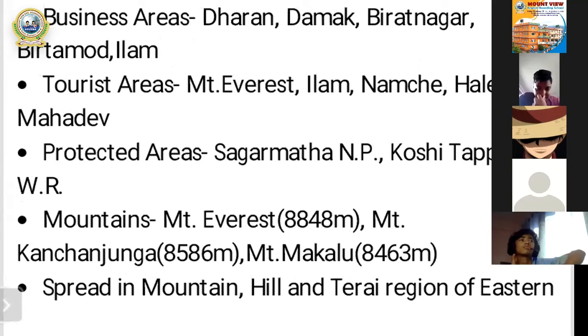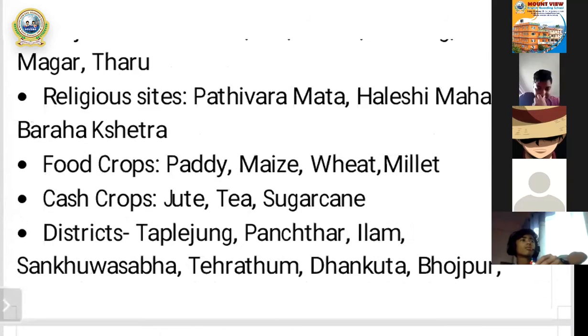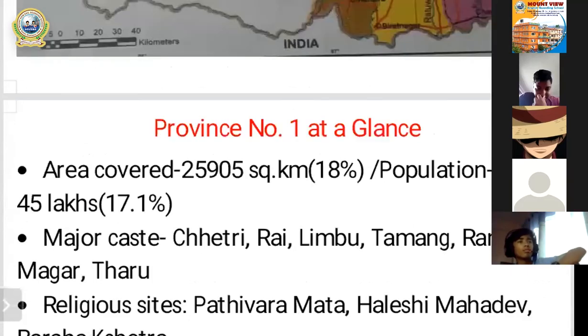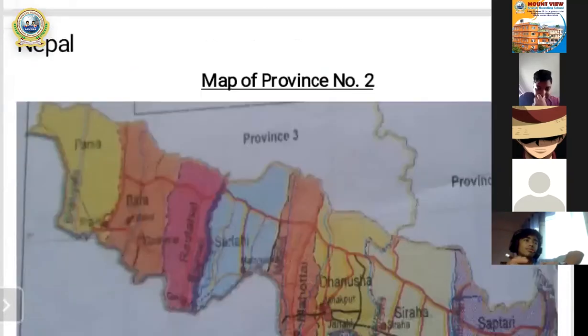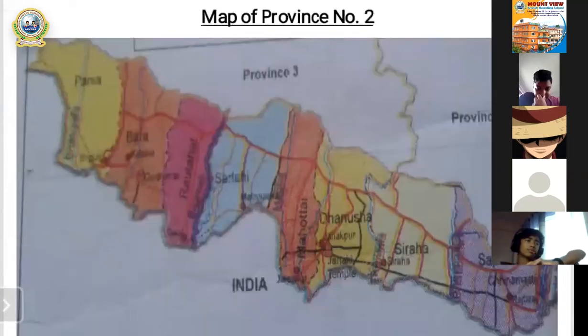My dear students, these are some of the important points of province number 1. Some important points, it means the province number 1 at a glance. That means area, population, caste of people, religious sites, mountain peaks, right? So that is the first province, province number 1. And after that, my dear students, you can see the next page. The next page is first of all the map of province number... sorry, 2. Province number 2.